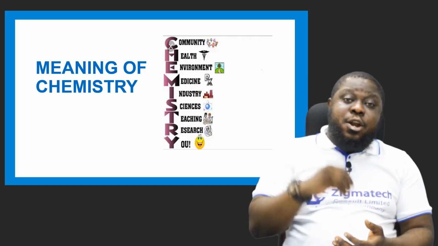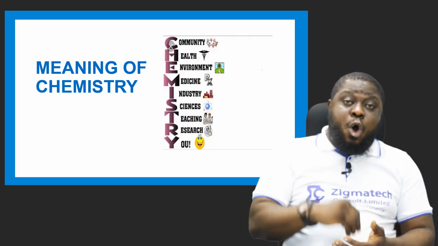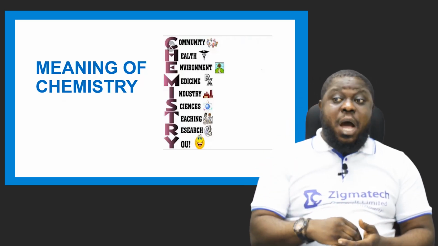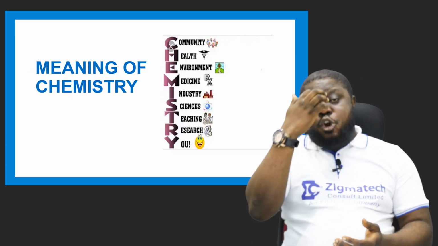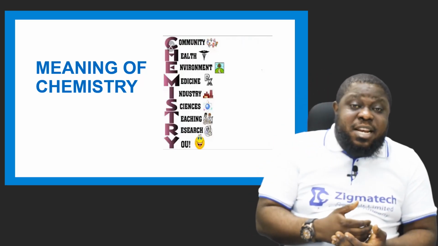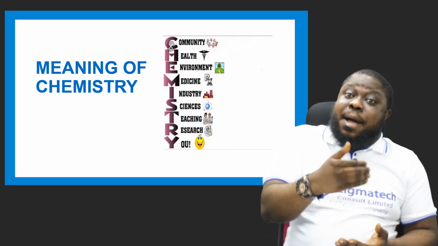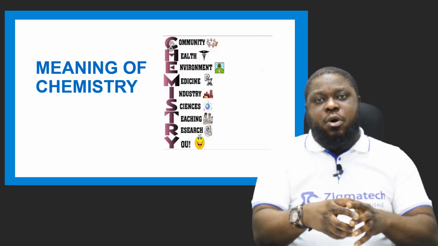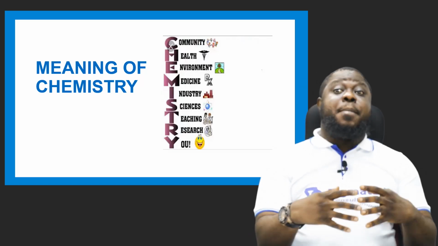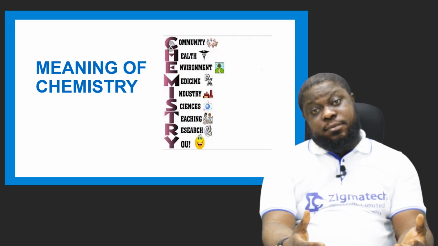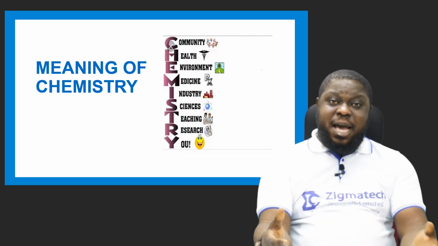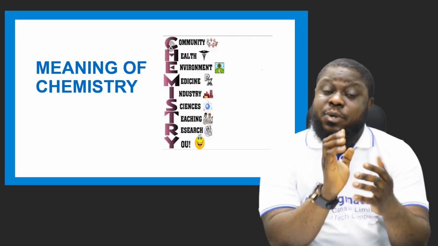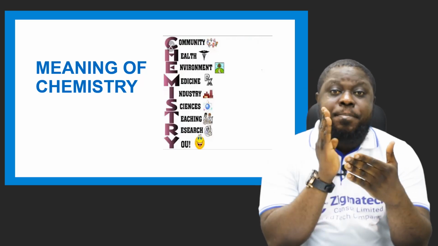Why? Because you cannot know what you don't understand. What you don't understand, you don't know. And what you don't know, you cannot apply. In essence, understanding something means knowing it, and applying what you know becomes wisdom. So chemistry is wisdom in nature. It's telling you about everything in life. It talks about matter, and in essence, matter is the building block of everything in life. That's why chemistry is the building block of life.